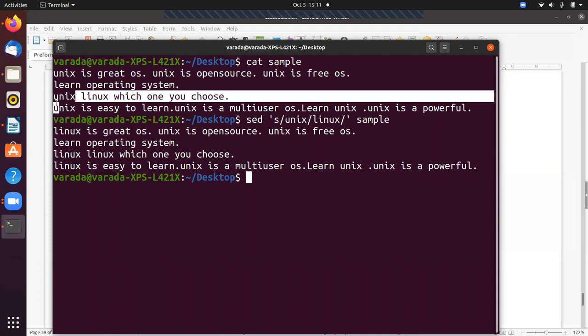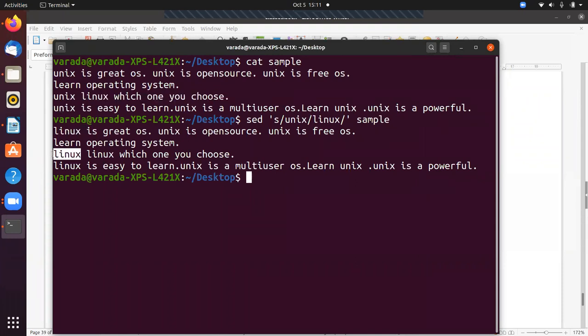Similarly, the Unix in the second line and the fourth line is changed to Linux. That means in every line it changes Unix to Linux. So that is about s.